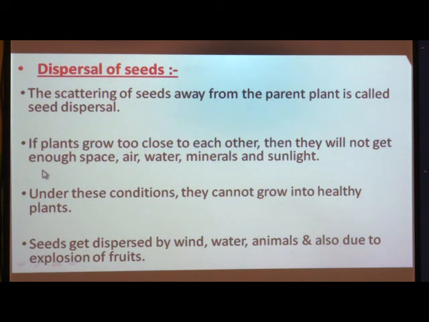Now, there are various ways by which seeds can disperse or get scattered. For example, fruits and seeds are scattered with the help of wind. They also get scattered due to flowing water, also due to animals, and also due to explosion of fruits. That is why wind, water and animals are called agents of dispersal.